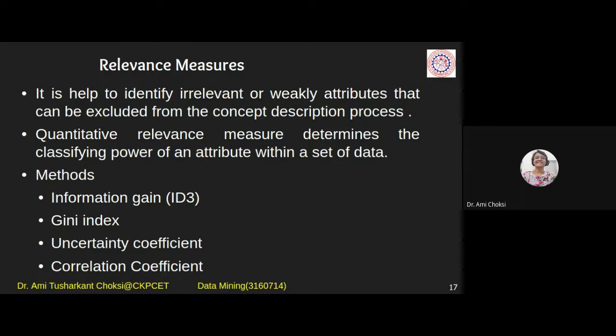Okay, so how to decide that? Which are the measures by which we can decide whether to consider this particular attribute or not? For that, we have the relevance measures. Those measures are information gain, Gini index, uncertainty coefficient, and correlation coefficient. What are they? That we will see as a particular topic, right?